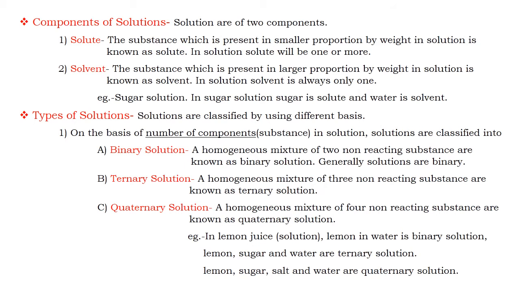Sometimes a solution contains more than one substance. At that time, which substance is known as solute and which as solvent?